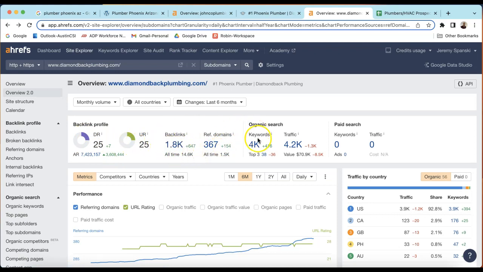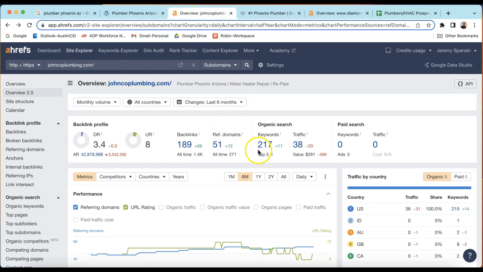Again, the goal is to get here eventually, not right away, but you want to add to your numbers month after month to make your traffic look more like this than just the traffic you're getting now with the 38. So it's about just increasing, getting better each week, each month.